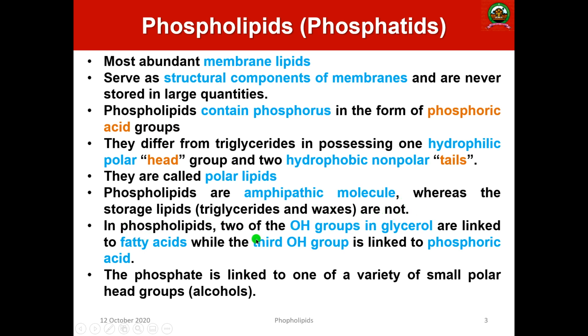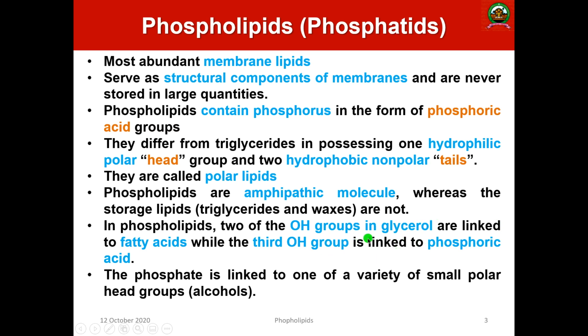In phospholipids, two hydroxyl groups in the glycerol are linked with fatty acids. You know that glycerol has CH2OH, CHOH and CH2OH, three hydroxyl groups. Among the three, two hydroxyl groups are linked with the fatty acid chains, and the one OH group is linked with the phosphoric acid group.